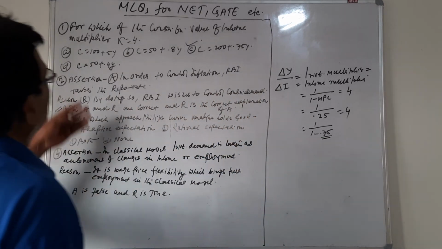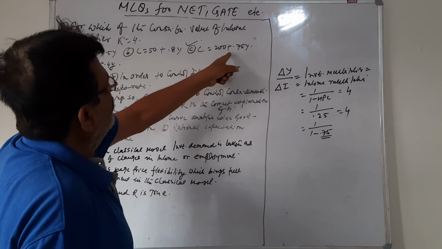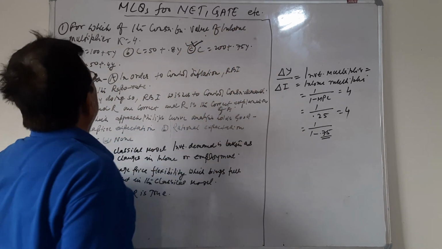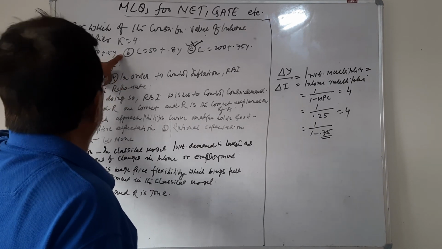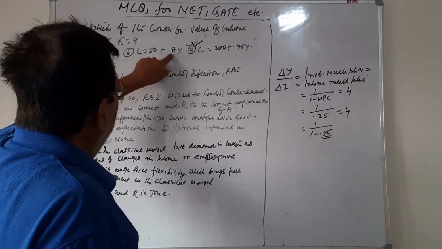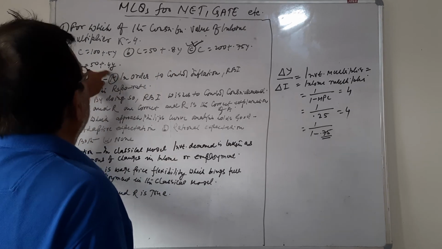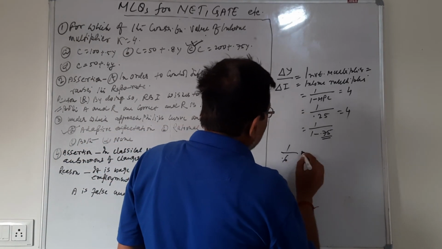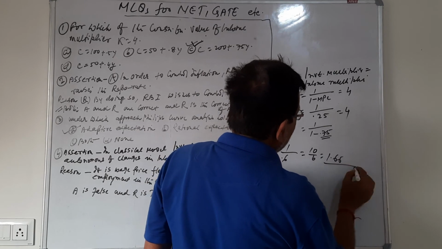By observation it seems quite clear that for 0.75Y, the multiplier would be 4. For 0.5, the multiplier would be 2. For 0.8, the multiplier would be 5, and for 0.4, the multiplier would be 1 by 0.6, that is 10 by 6.